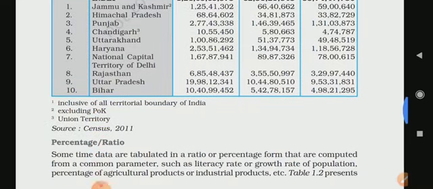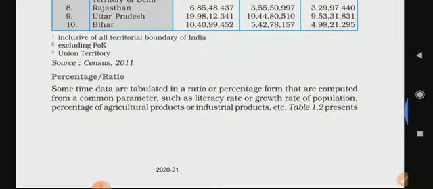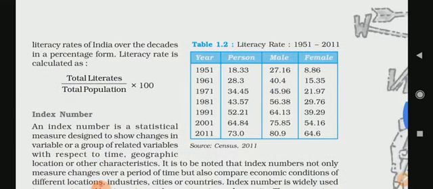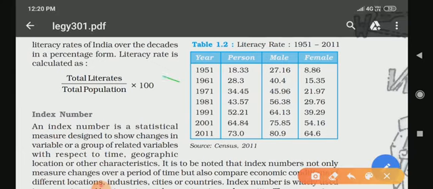So next is percentage and ratio. Sometimes, students, data can be presented in percentage or ratio form. For example, most of the time you have seen literacy rate, sex ratio, population, agriculture products. Agricultural products you can see in percentage or in ratio form, right? So here literacy rate is calculated with this formula: total literates upon total population into 100.